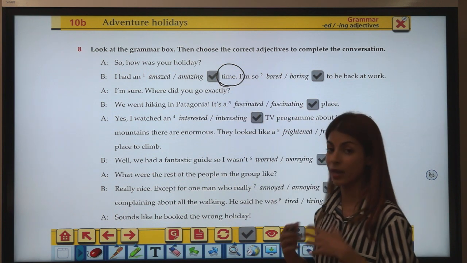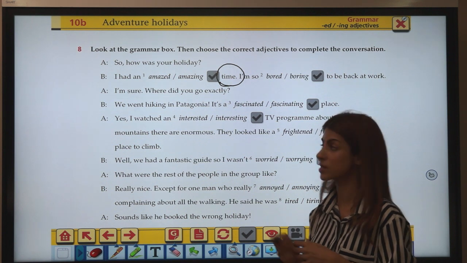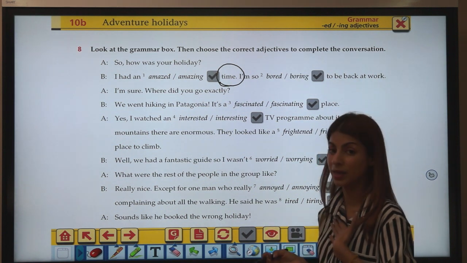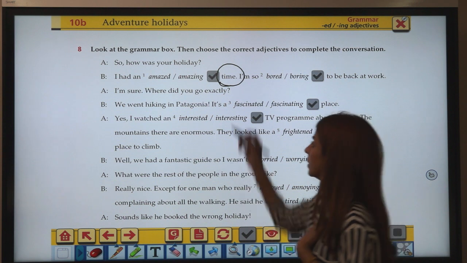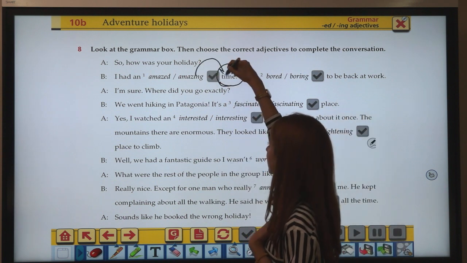Amazed or amazing. It describes time. It doesn't describe me. It doesn't describe my feeling, right? So that would be I had an amazing time.